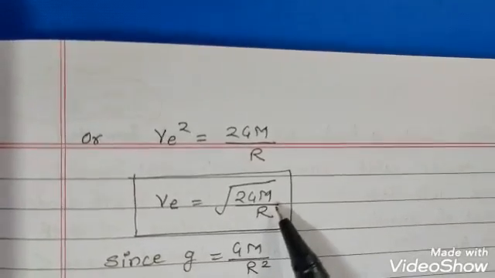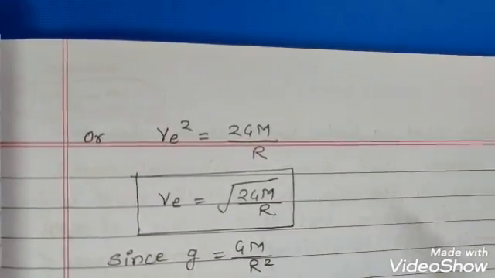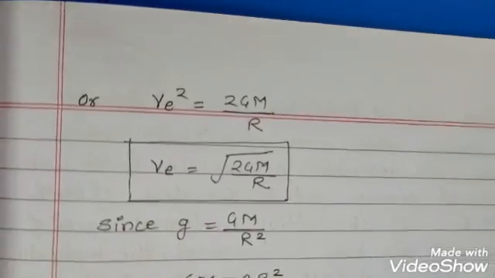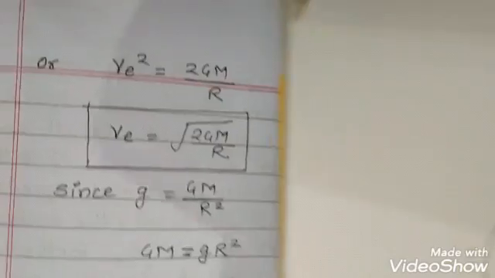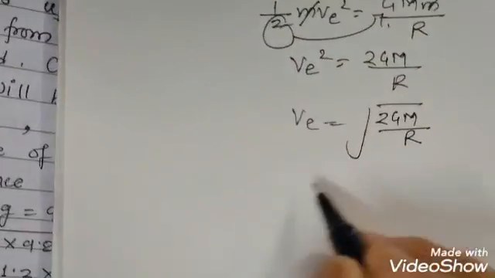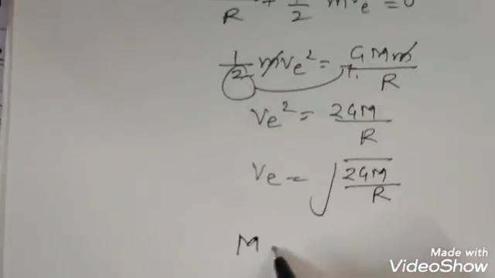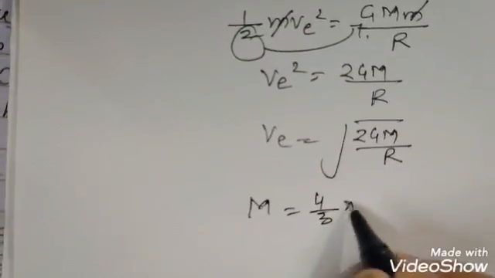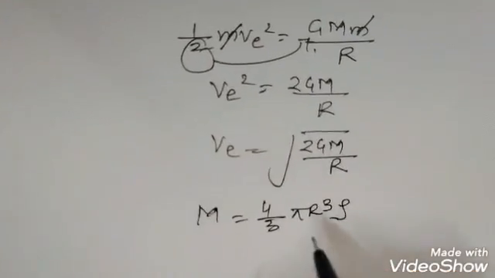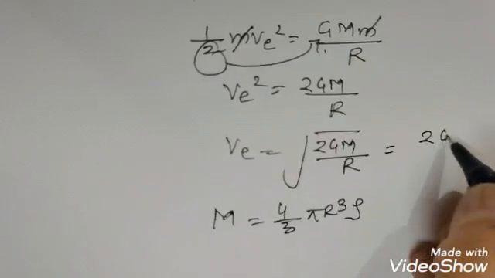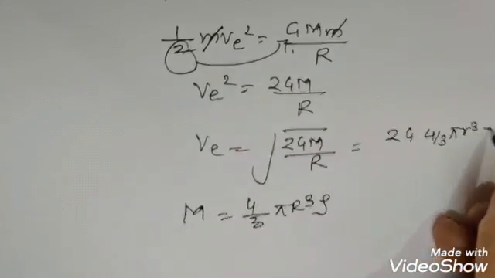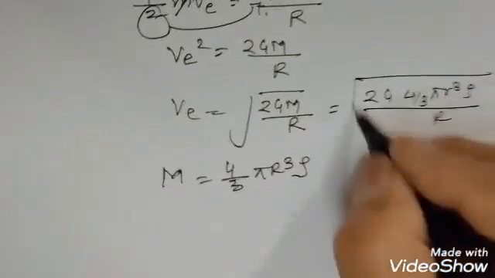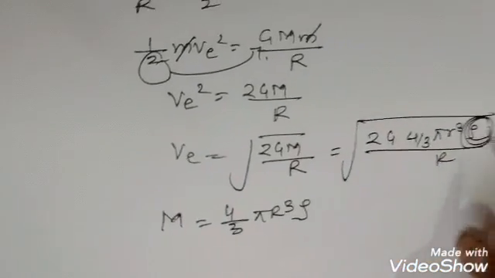Okay, so mass can be written in this way. The speed we are writing here is v equal to root of 2GM upon r. Now the mass we can write as 4/3 pi r cube rho. So if we put the value of this, that is 4/3 pi r cube rho upon r, whatever it is, you will find this is the density.